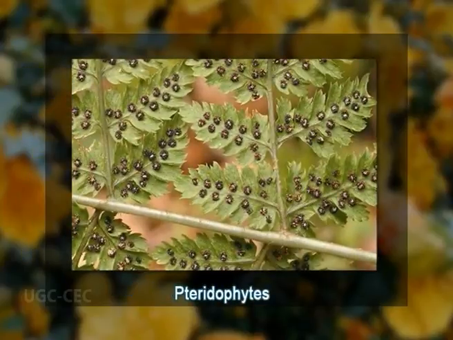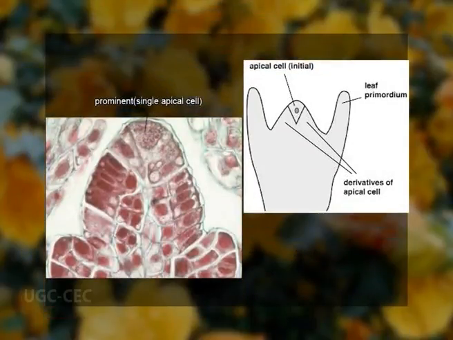In the vascular cryptogams, the leaves arise from either a single superficial cell or groups of such cells, one of which enlarges and becomes the conspicuous apical cell of the primordium.